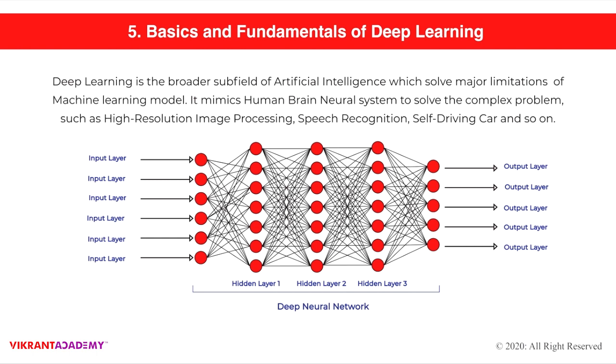It mimics the human brain's neural system to solve complex problems such as high resolution image processing, speech recognition, self-driving cars, and so on. When your mobile phone is processing the images of a given environment, it's actually a deep learning model. Speech recognition by Alexa is also deep learning, and the self-driving car from Tesla is also a deep learning model.